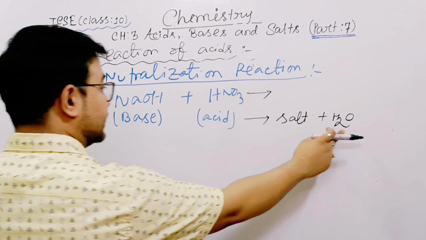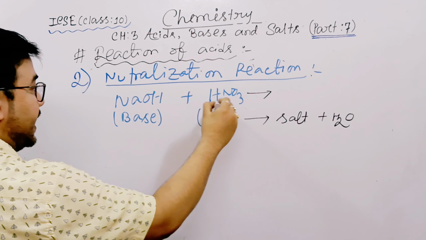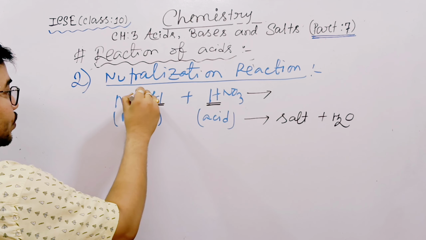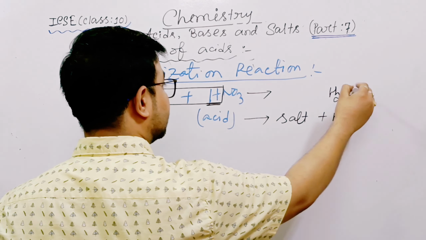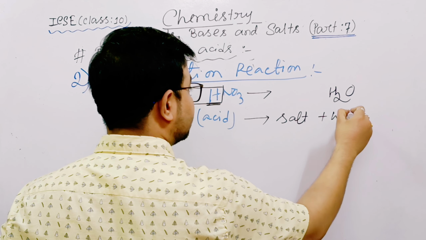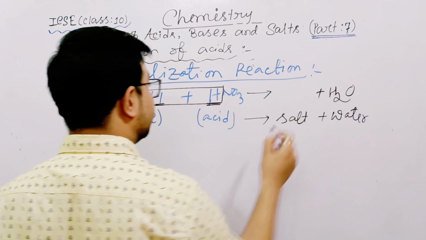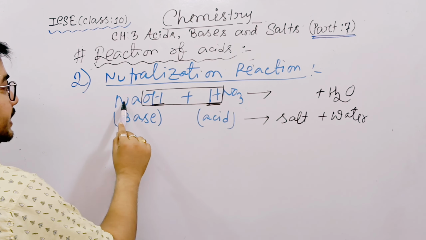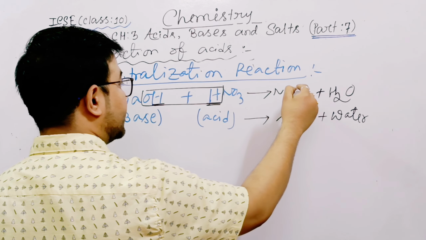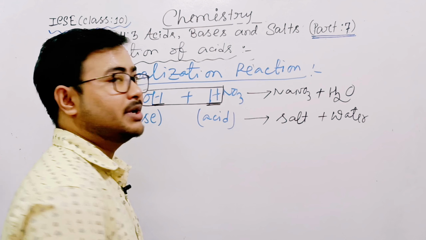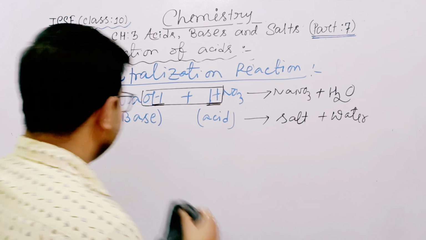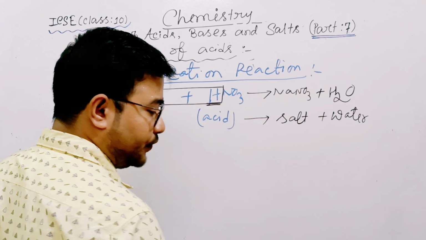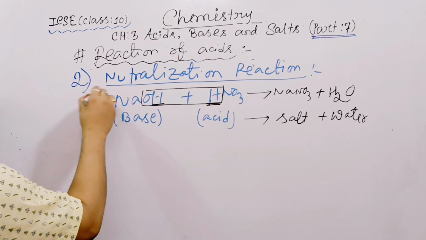So look at the board. Forget about salt. First find out the water. See, H2 and O. These H2O, no? So water we have already. Salt plus water. Water we have already. So join the remaining part. NaNO3, sodium nitrate. So sodium nitrate is salt. Do you understand? So this is the example of neutralization reaction, first example.